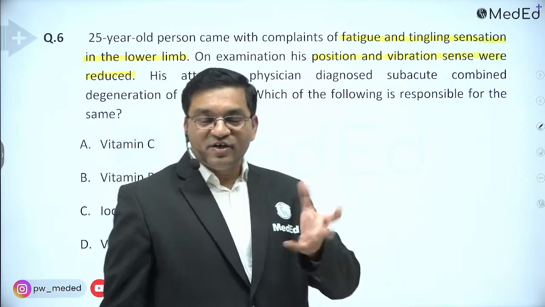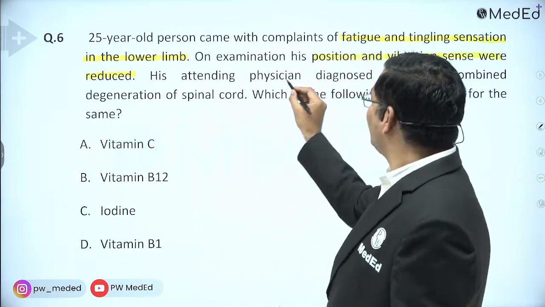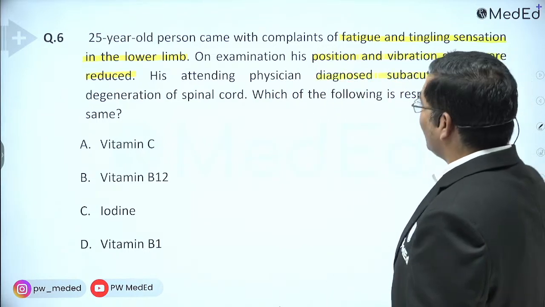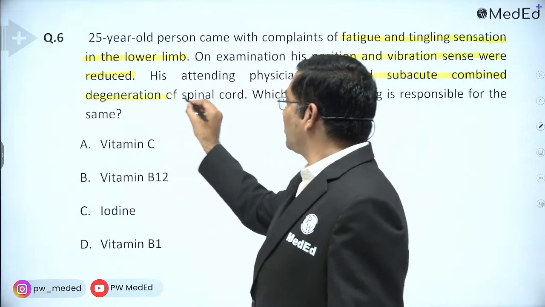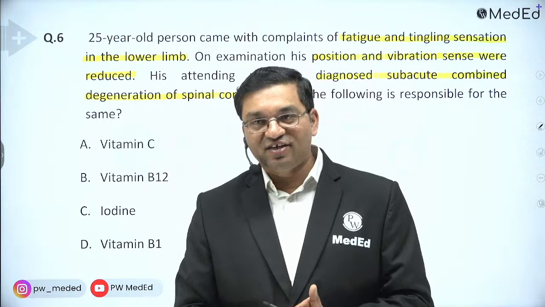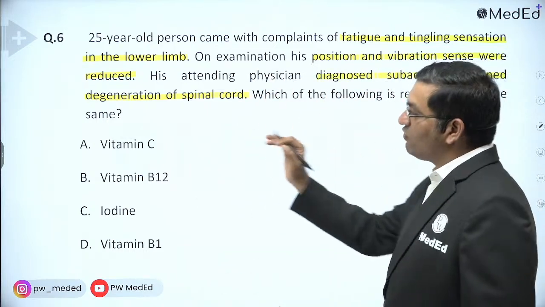So this part is difficult for me for biochemistry concern. Okay. Now his attending physician diagnosed, okay, diagnosis is given: subacute combined degeneration of spinal cord. Now it is easy for me. So which of the following is responsible for the same?